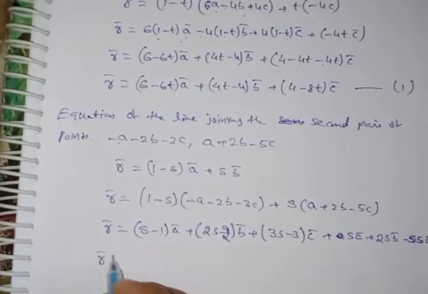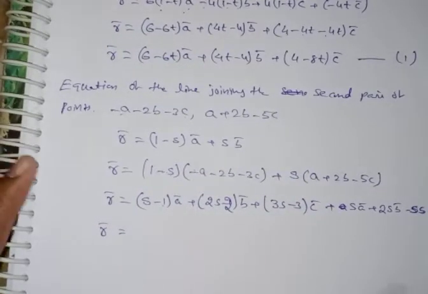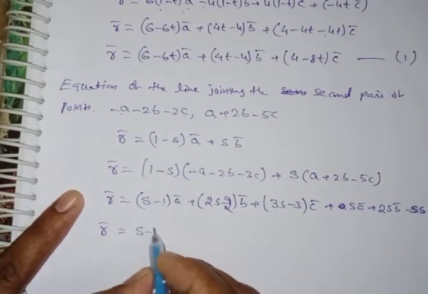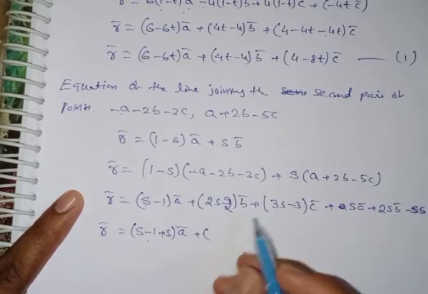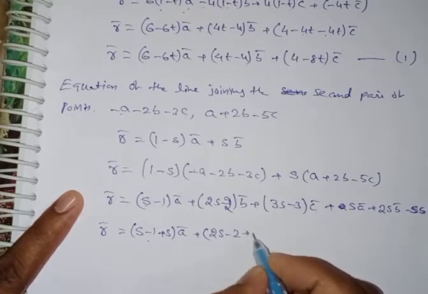R bar is equal to, a bar terms: s minus 1 plus s is a bar, and b bar is 2s minus 2 plus 2s.